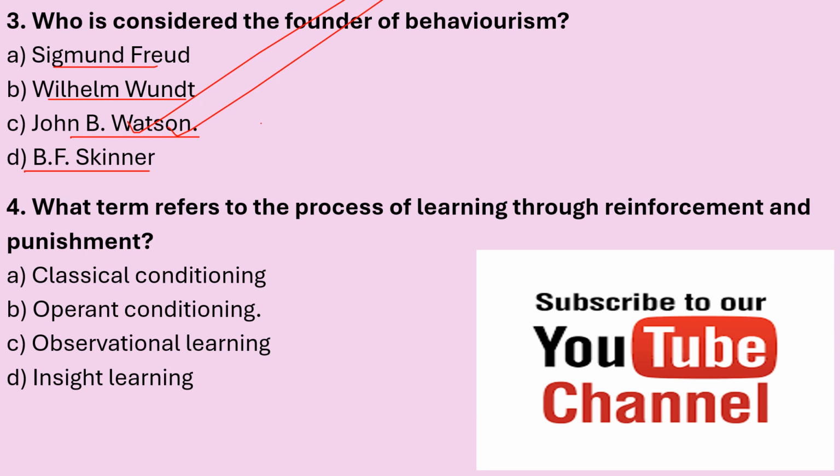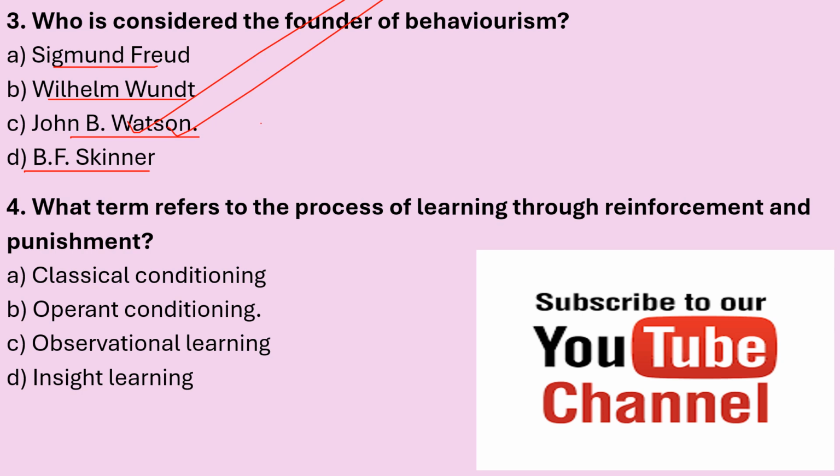Watson. If you remember, Sigmund Freud is considered the founder of psychoanalysis. William Wundt is associated with structuralism, while B.F. Skinner is a behaviorist but is not considered a founder. So the correct answer is John B.